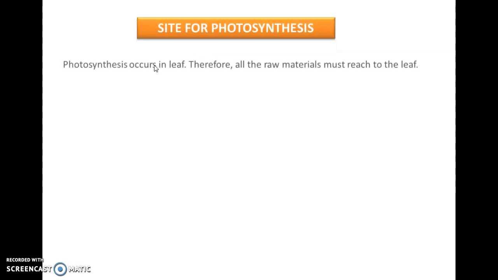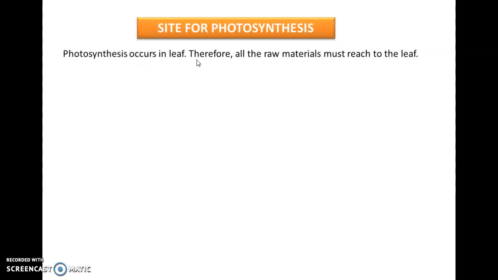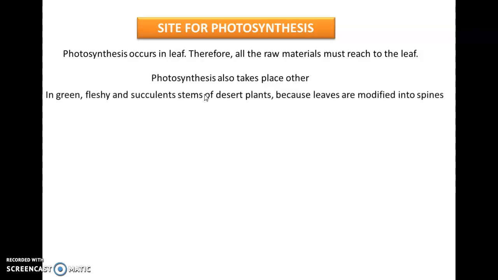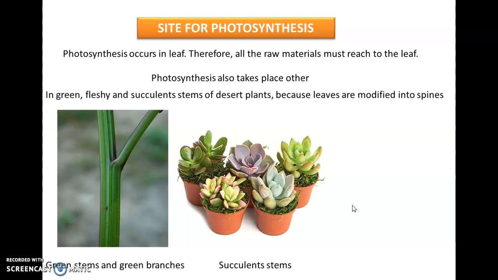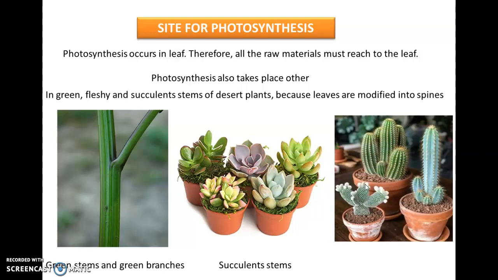Site for photosynthesis. Photosynthesis occurs in the leaf, therefore all raw materials such as carbon dioxide, water, minerals and sunlight should reach the site of photosynthesis, which is the leaf. Photosynthesis also takes place in other parts of the plant, such as in fleshy green stems, in succulents, and in the stem of desert plants like cactus, because in them the leaves are modified into spines.